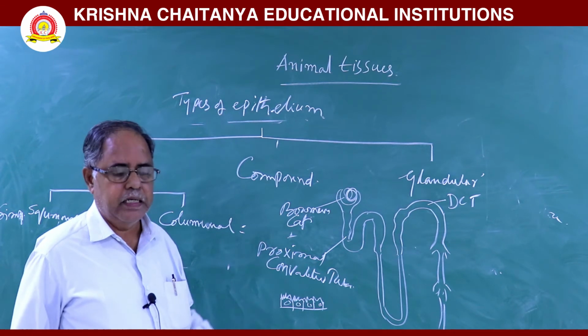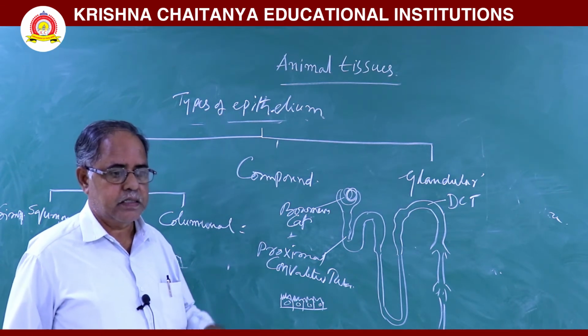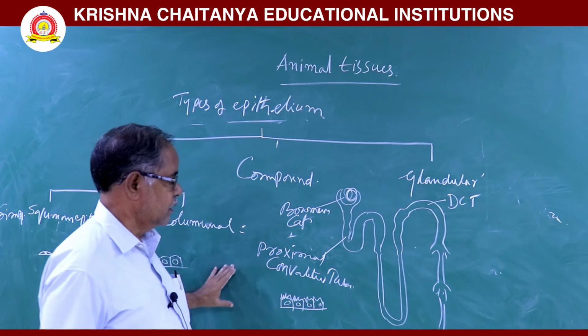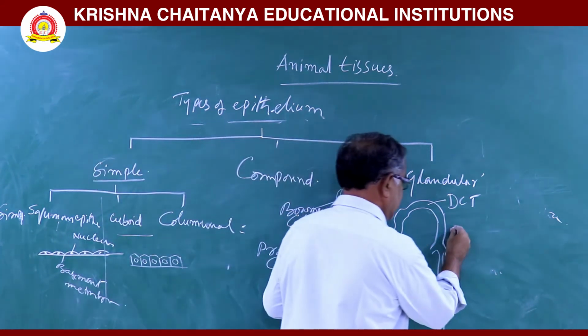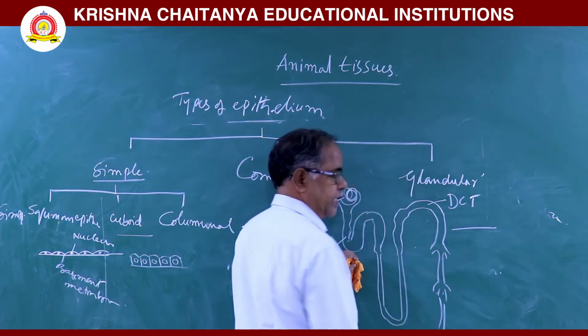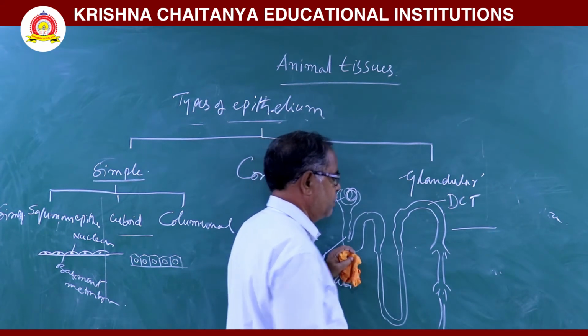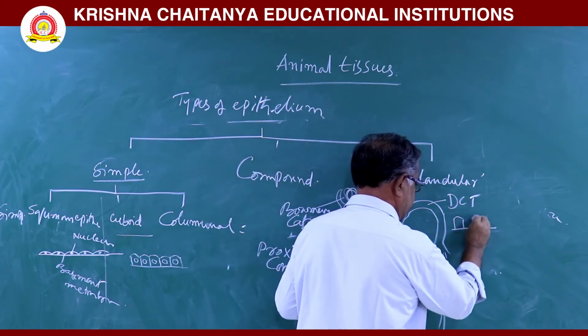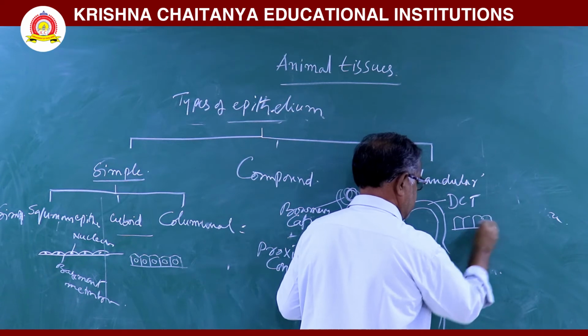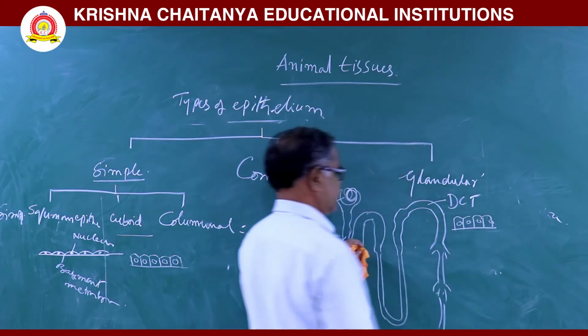These microvilli increase the surface area of absorption. Next, the cuboid epithelium present in the DCT, or distal convoluted tube, is devoid of microvilli. Here microvilli are absent.